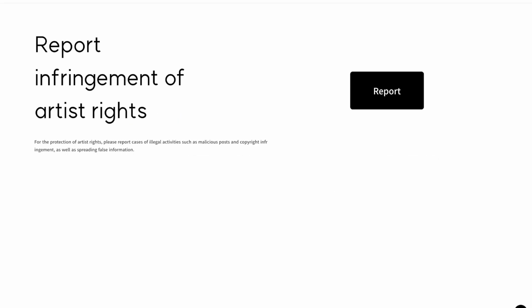Next, click on report. Now, at the top right corner, there's a language option, so you can select your respective language. For now, I'll click English, but there's also a Korean, Japanese, or Chinese option as well. All right, and click on report.